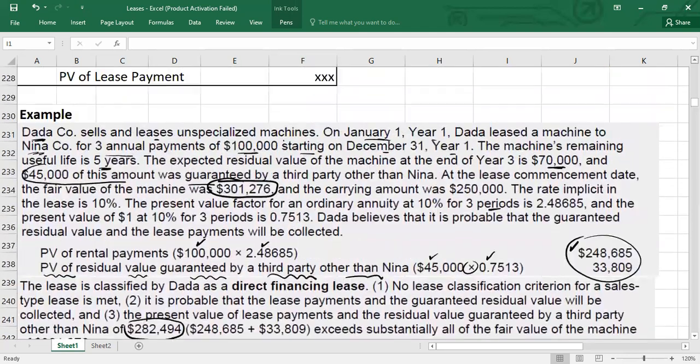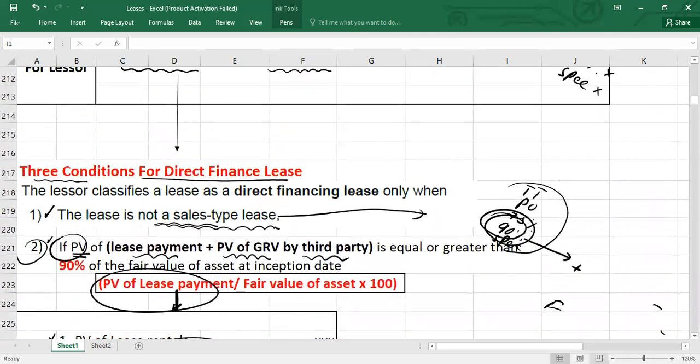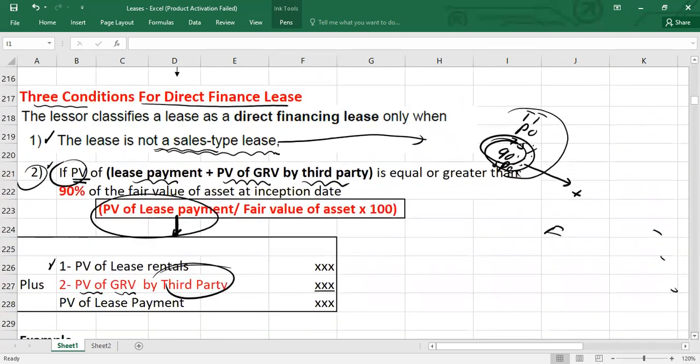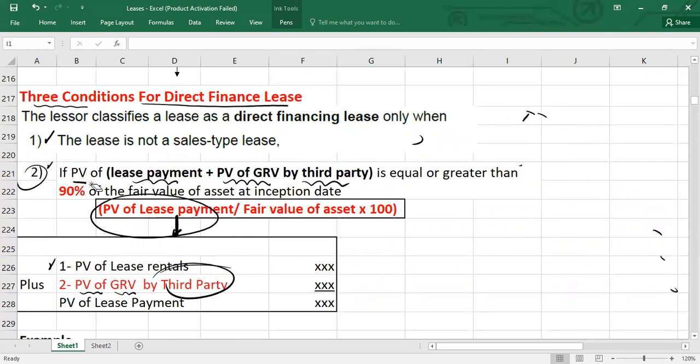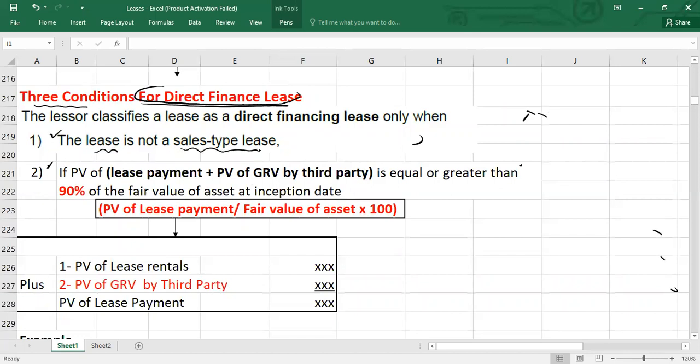Let me just remind you again one more time, guys, because it's a little bit hard to explain. That's why I'm repeating again and again, to avoid any mistake from your side. So what do you have to do here? The first condition, to classify this as a direct finance lease: we need to check the lease is not a sale type lease, I mean, the other 5 criteria are not met. But here you are going to apply the 90% test.